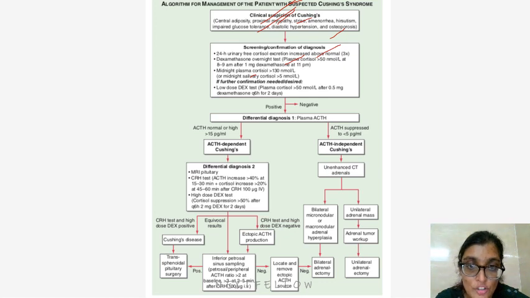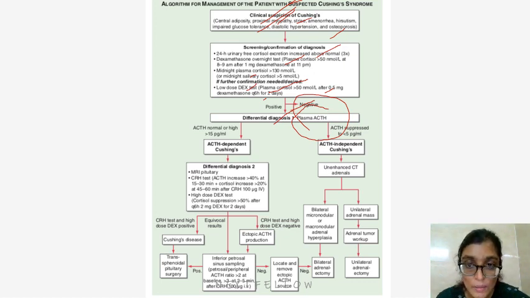If further confirmation is required, you give the low dose dexamethasone suppression test: plasma cortisol greater than 50 nanomole per liter after 0.5 mg dexamethasone 6th hourly for 2 days. If negative, the diagnosis of Cushing's is ruled out. If it is positive, you do the plasma ACTH levels to find out whether it is ACTH dependent Cushing's or ACTH independent Cushing's.